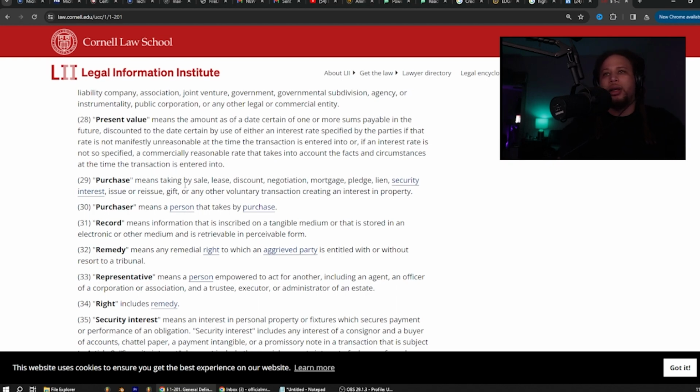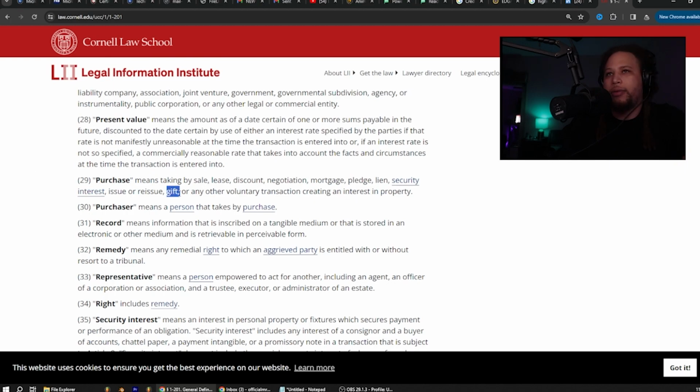Purchase means taking by sale, lease, discount, negotiation, mortgage, pledge, lien, security interest, issue or reissue, gift, or any other voluntary transaction creating an interest in property.